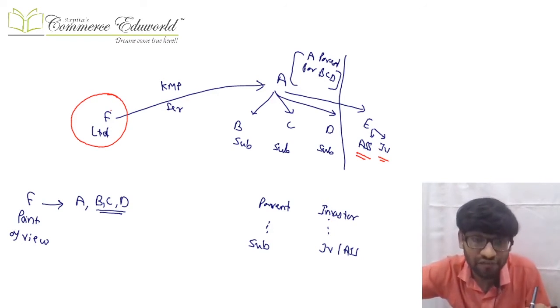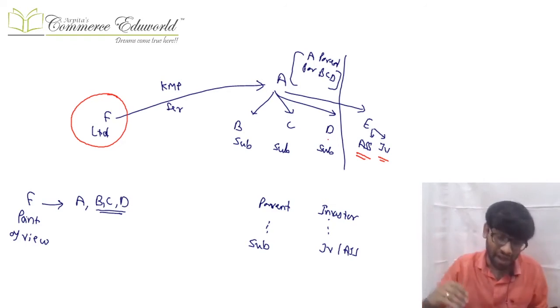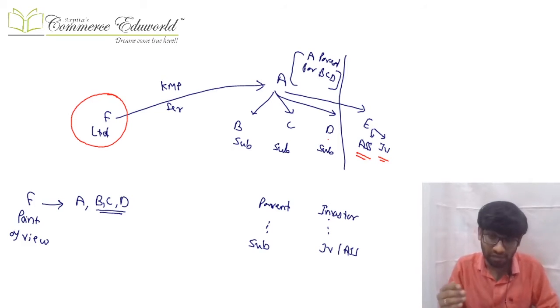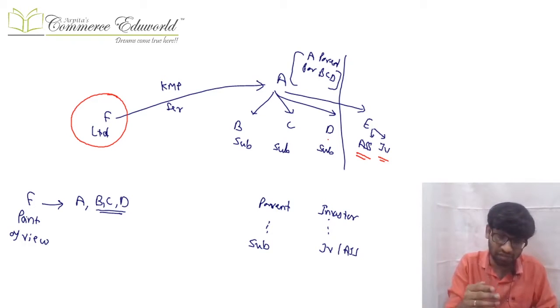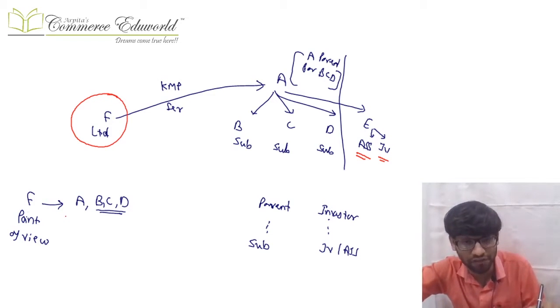Now, since F is providing KMP services to the parent of a reporting entity, F becomes related to A, F becomes related to B, F becomes related to C, F becomes related to D. Why does F become related to A? Because it is providing services to reporting entity A. Why does F become related to B? Because F is providing services to the parent of B, so it becomes related to B also. And accordingly, from F's point of view, F is related to A, B, C, D.